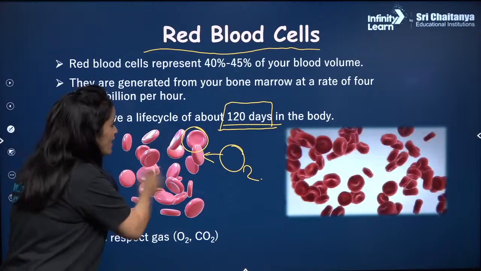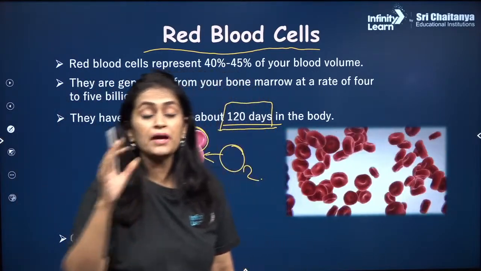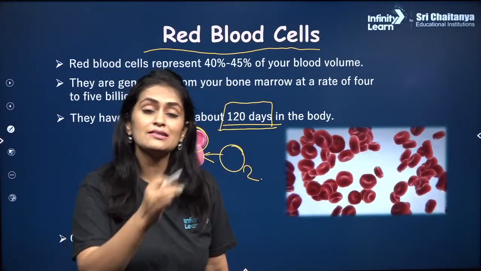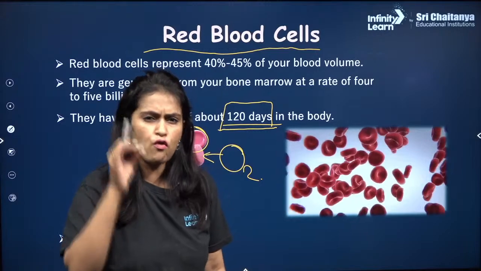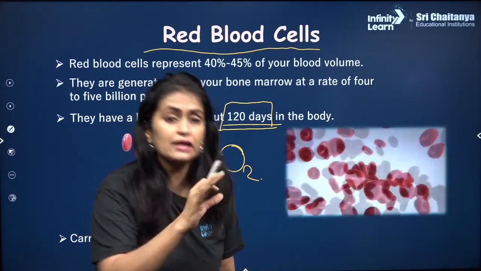Fantastic. So why are they red in color? They are red in color because of the heme pigment present in them. What is the heme pigment? Heme pigment is hemoglobin. So what is the respiratory pigment found in human being is my question now.